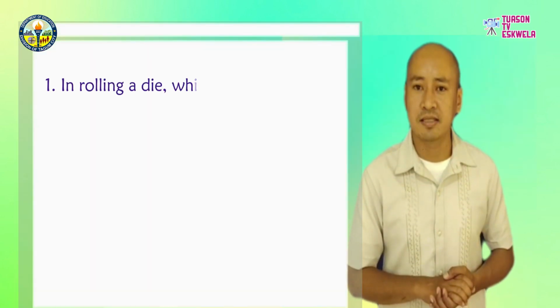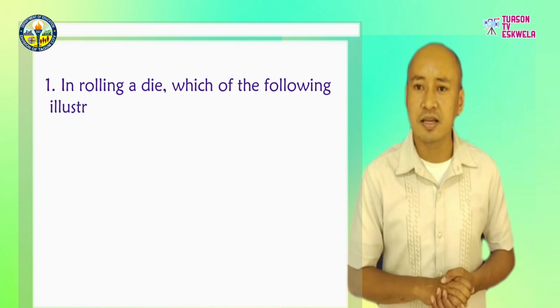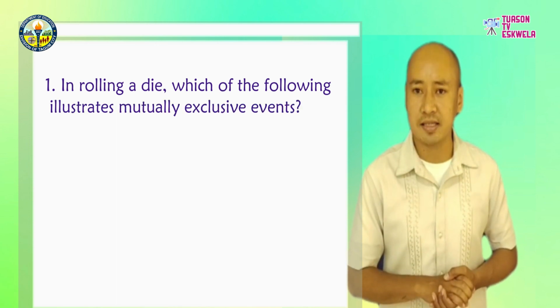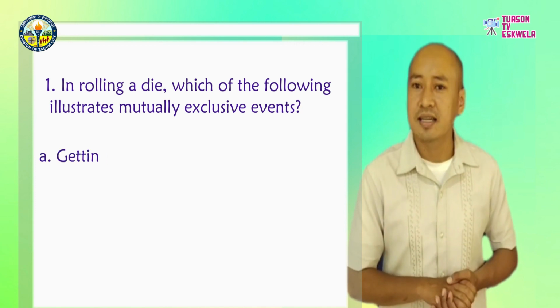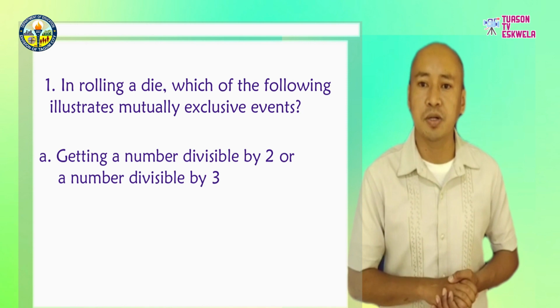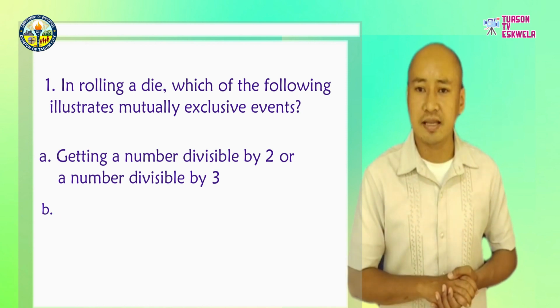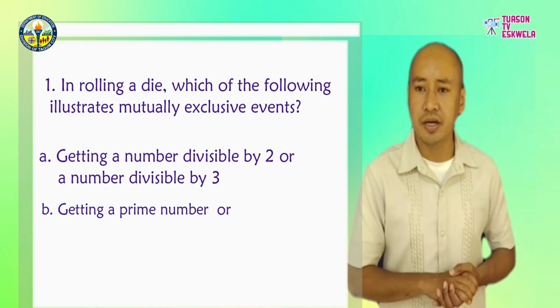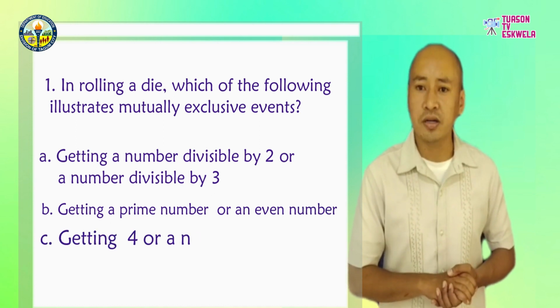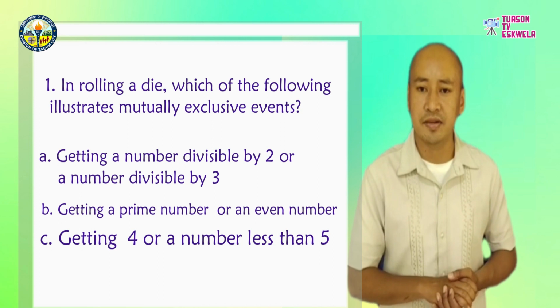Problem number 1. In rolling a die, which of the following illustrates mutually exclusive events? A. Getting a number divisible by 2 or a number divisible by 3. B. Getting a prime number or an even number. C. Getting 4 or a number less than 5.